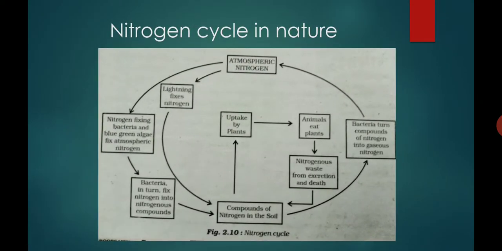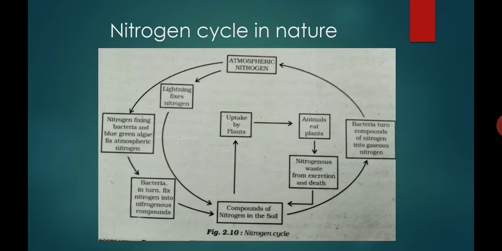Plant roots absorb the compound form of nitrogen from the soil, and plants convert this compound form of nitrogen into plant proteins and other organic compounds in the plant body.